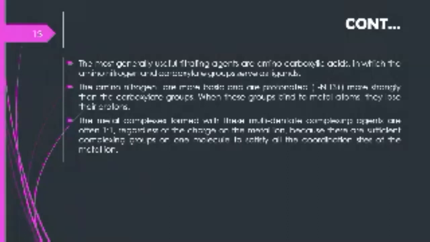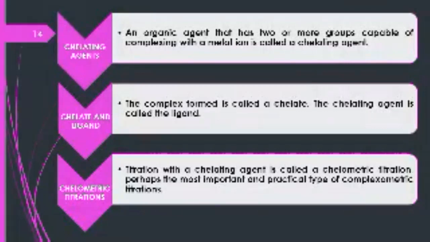Multidentate complexing agents means that different types of complexing groups are attached, and the complexes are often 1:1 regardless of the charge on the metal ion, because there are sufficient complexing groups on one molecule to satisfy all the coordination sites of the metal ion. So these are some terms.